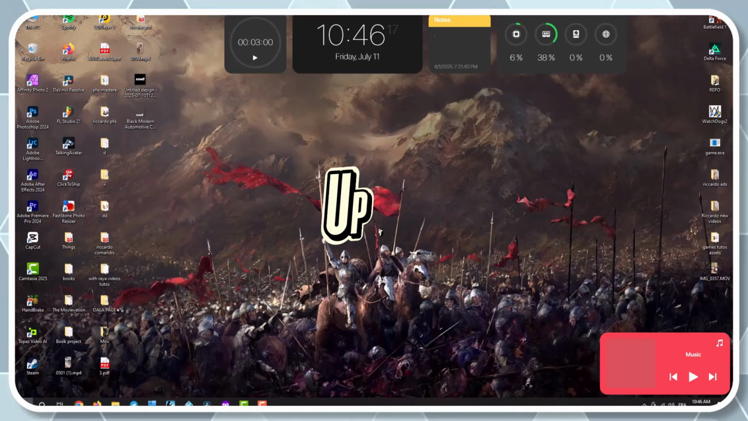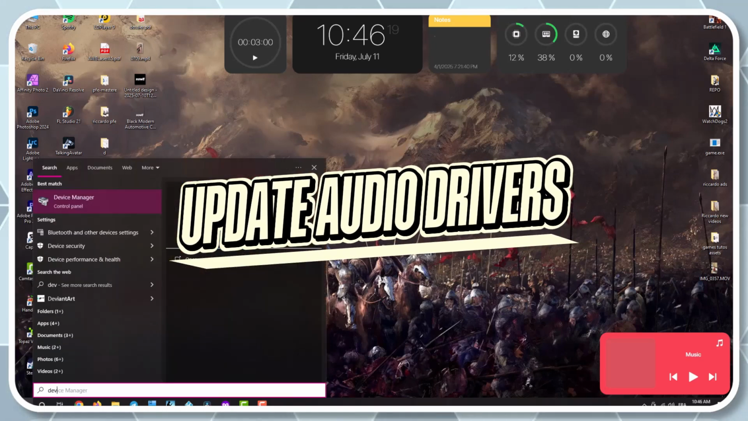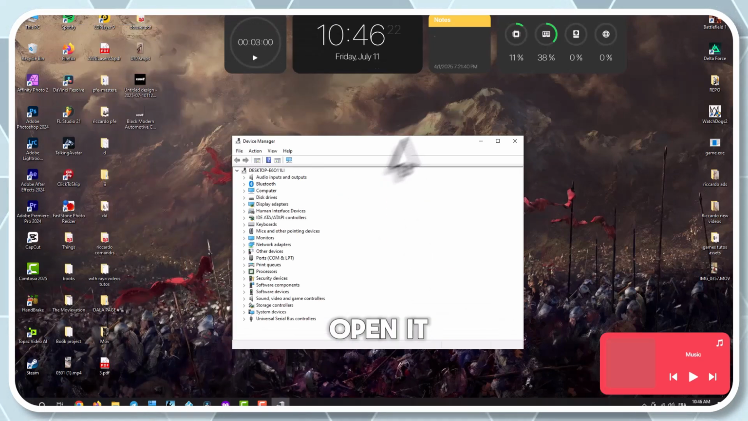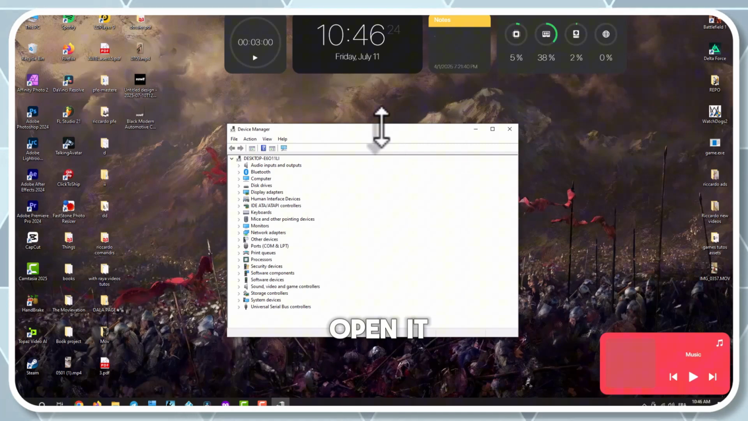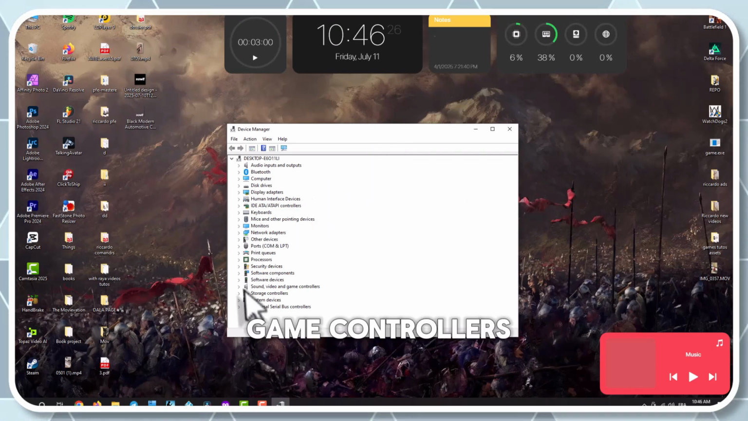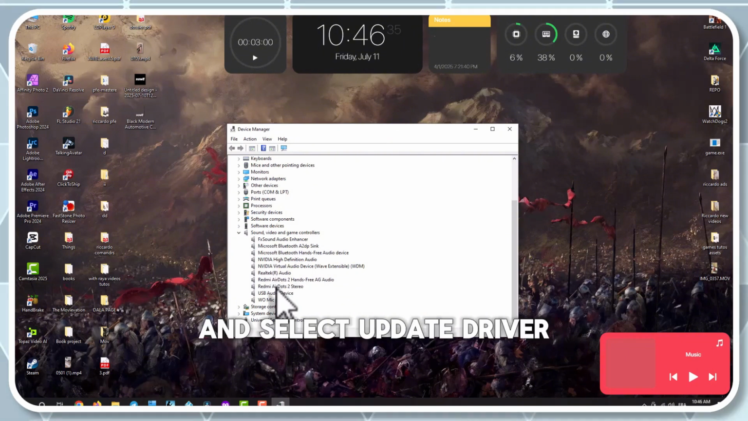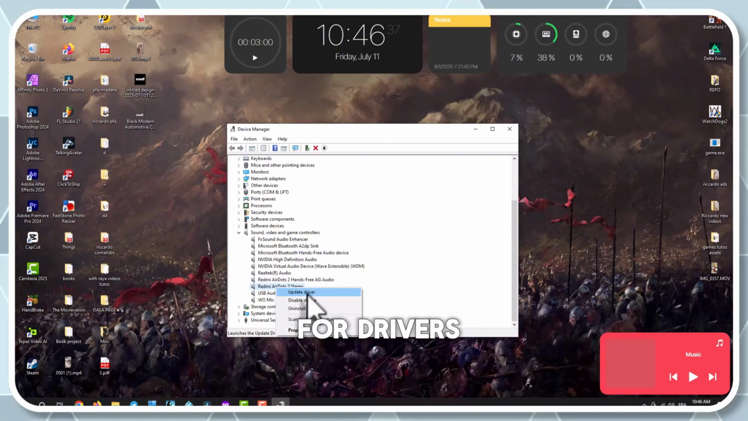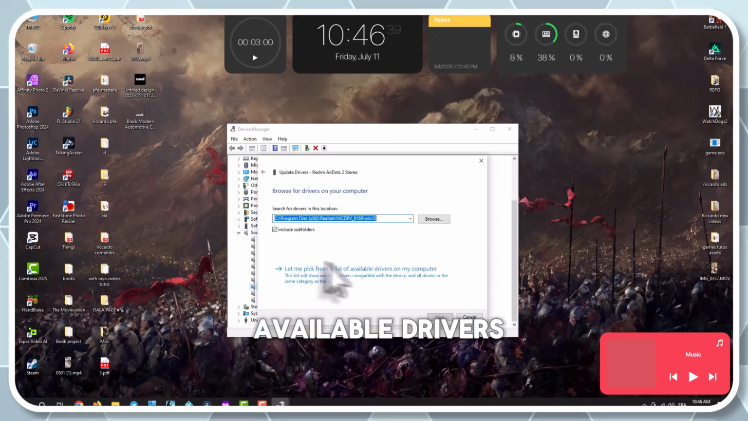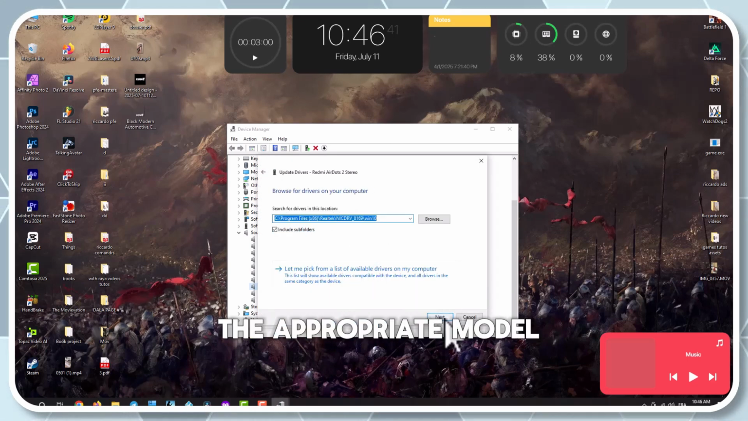Step 3. Update audio drivers via Device Manager. Click the search box, type Device Manager, and open it. Expand Sound, Video, and Game Controllers, right-click your current sound device and select Update Driver. Choose Browse My Computer for drivers, then Let me pick from a list of available drivers on my computer.